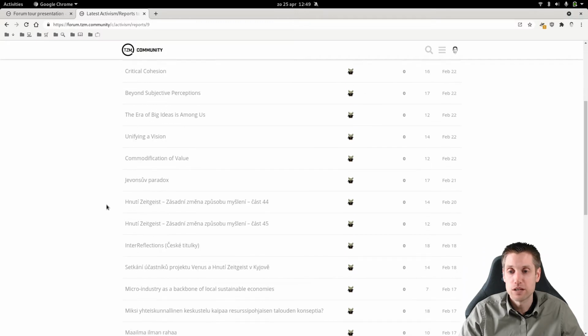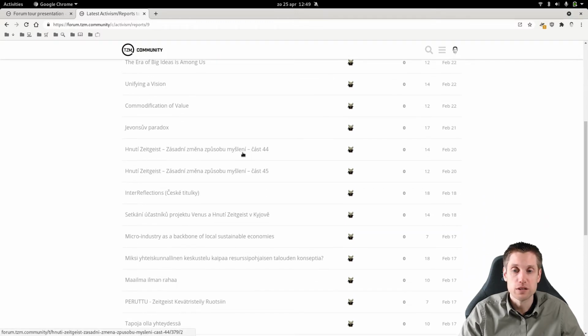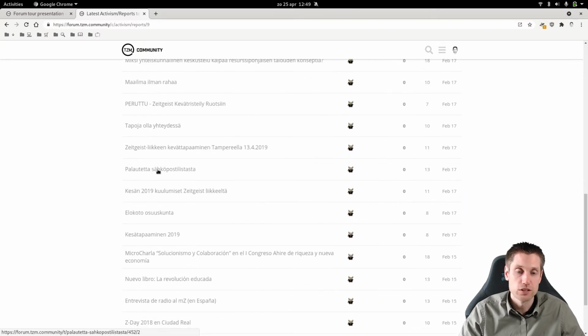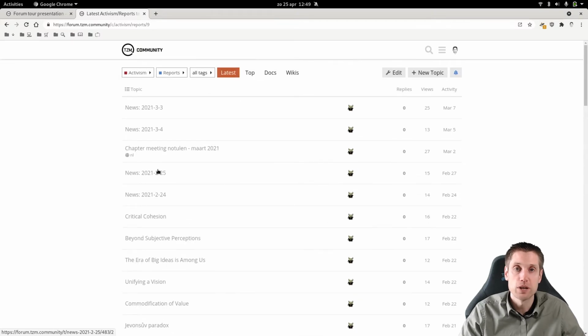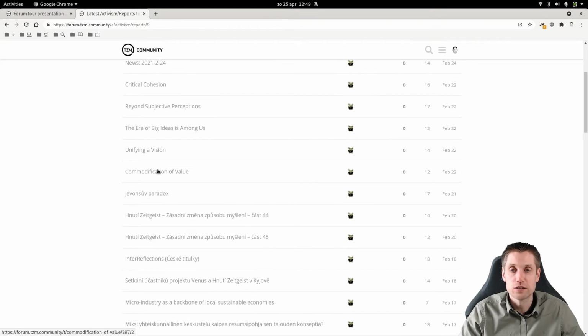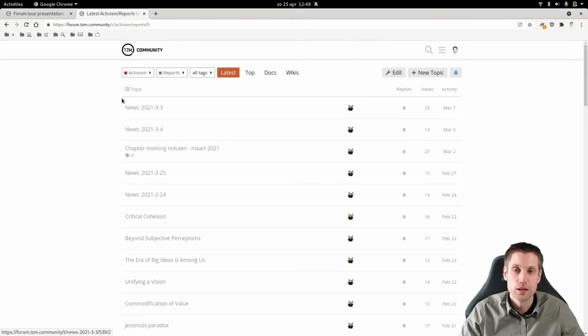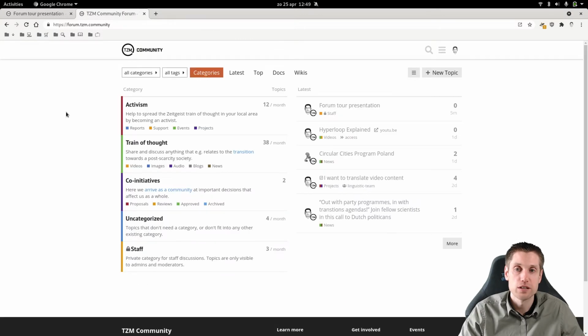And the other thing that makes it special is it will also be in different languages. This is the only category, actually subcategory, that allows non-English posts. All the rest of the forum is all in English, and that's to prevent the island creation I mentioned before.